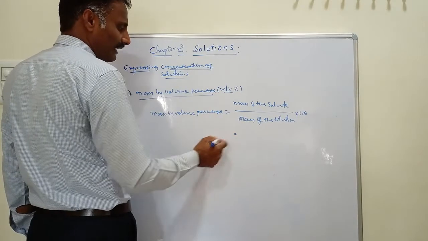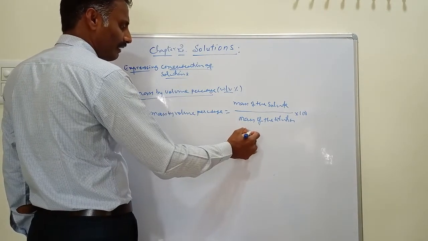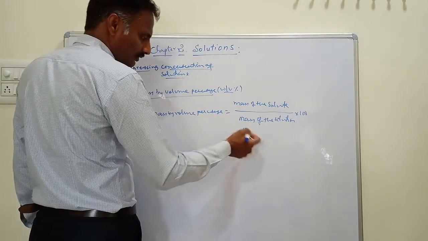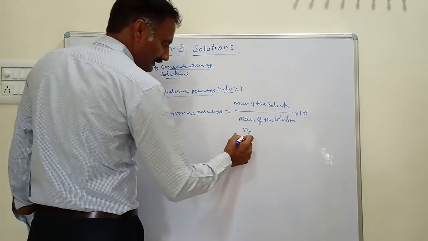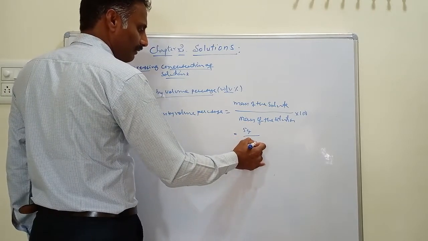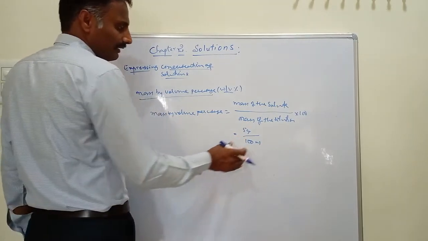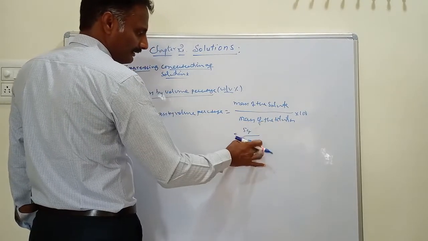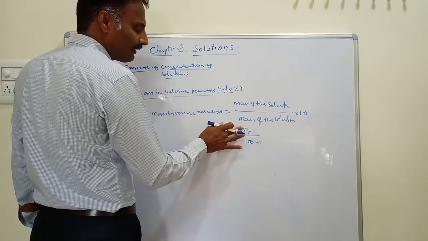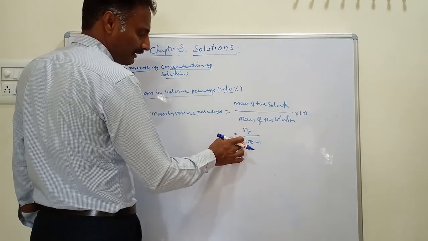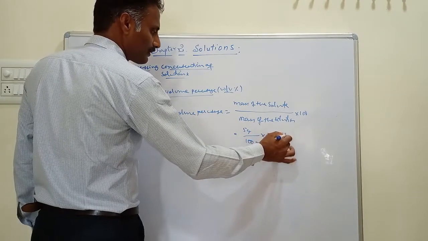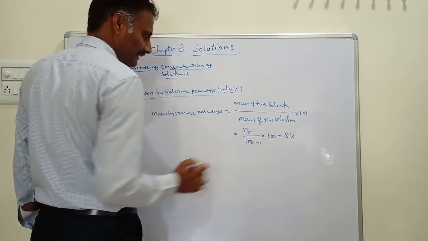For example, here you are adding 5 gram of glucose or sugar or sodium chloride dissolved in 100 ml of solution. Here this is the volume of solution in ml, and the solute in grams. This is 5 gram of solute dissolved in 100 ml of solution, then multiplied by 100, and you will get 5 percent.